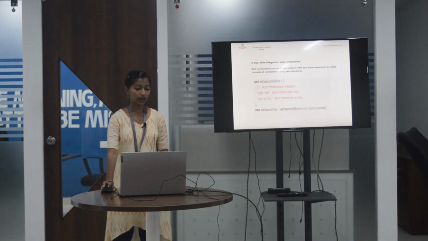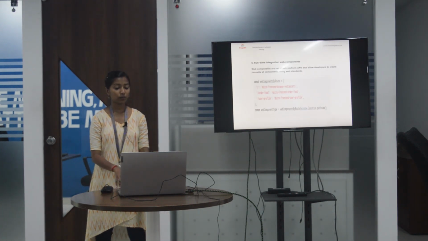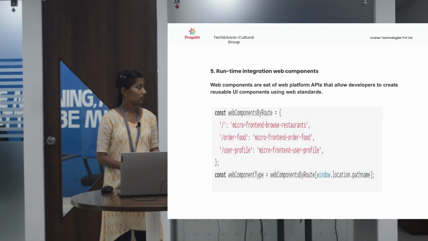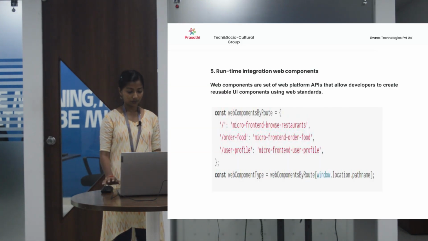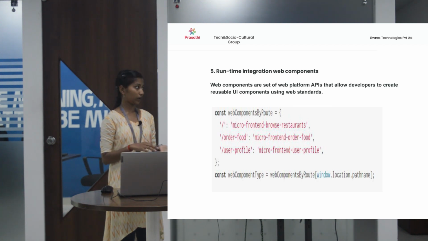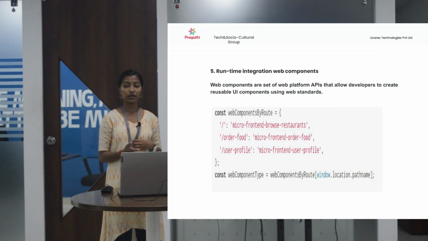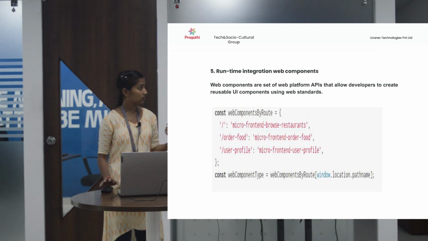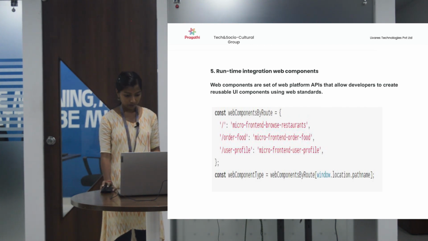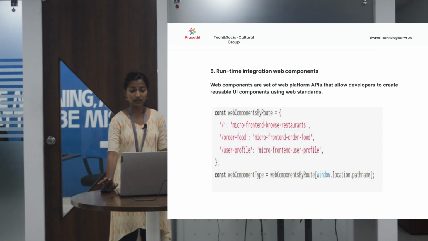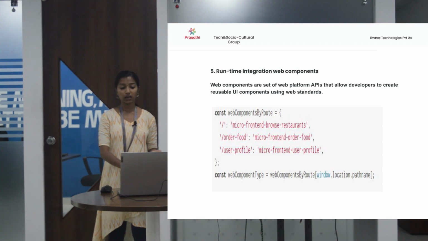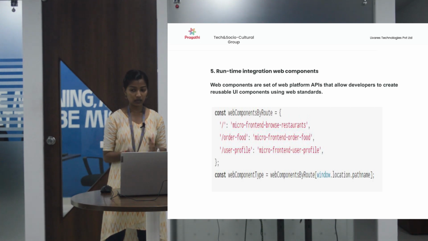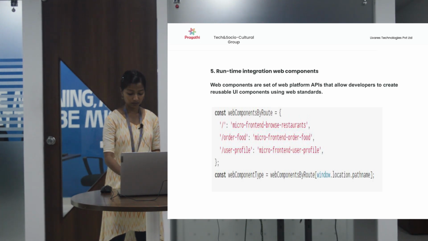And last one is runtime integration with web components, which is used in Angular. This type of architecture is used when integrating with micro frontend, not with single page application. When Angular is integrating with micro frontend, this is used. Web components are a set of web platform APIs that allow developers to reuse UI components using specific standards.